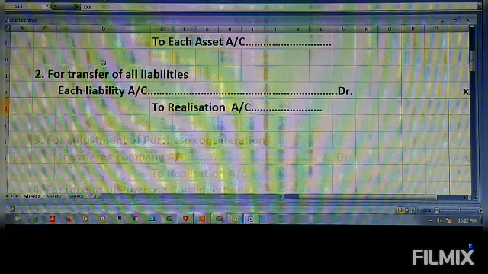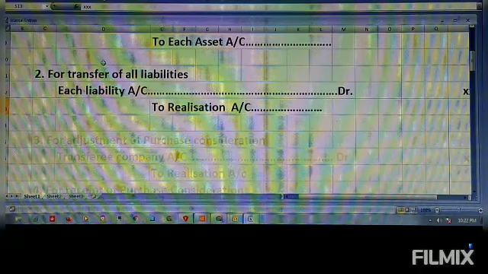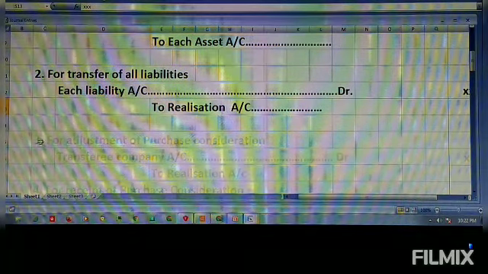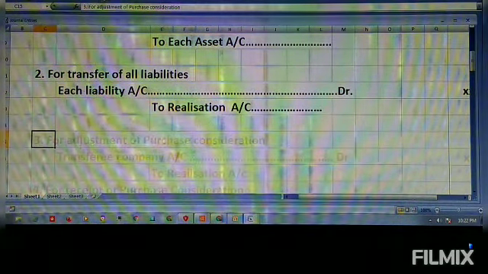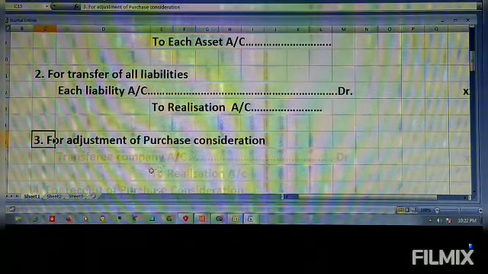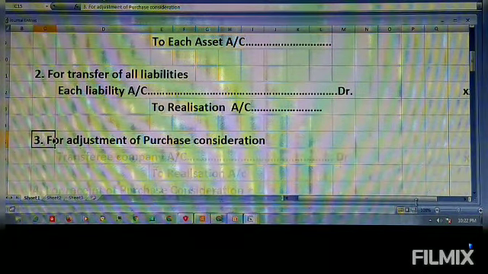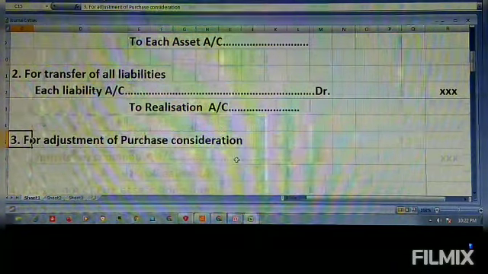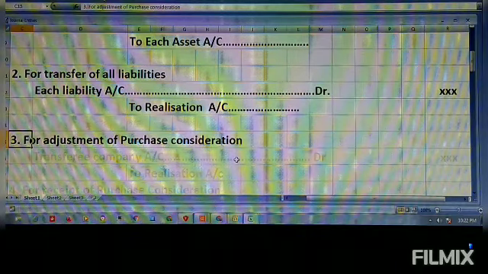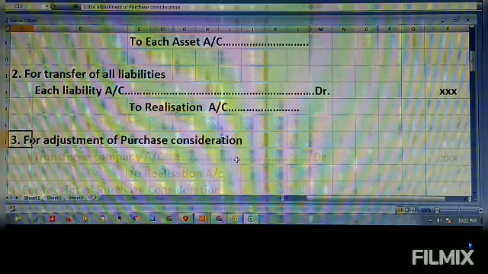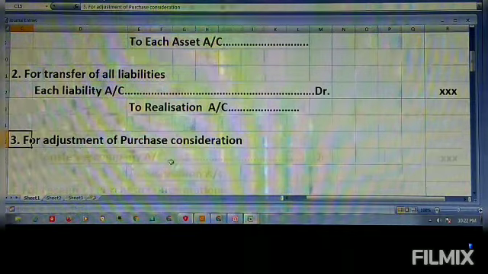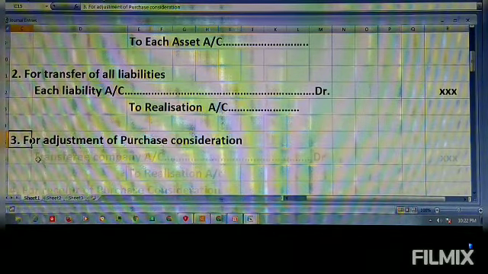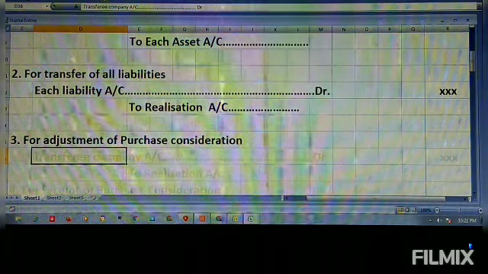Now we have to find the difference, which is the purchase consideration. Then we have to adjust it. The third point is the adjustment of purchase consideration. How much the transferee company has to give to the transferor company, that is the difference we have to find out. That must be transferred to the transferee company.